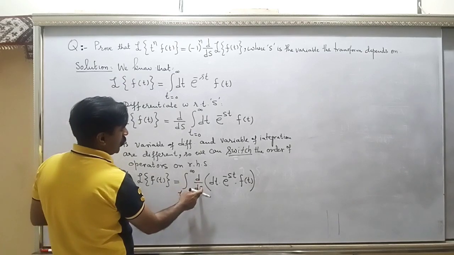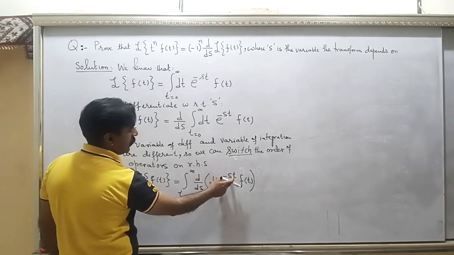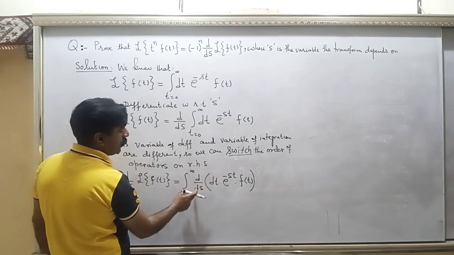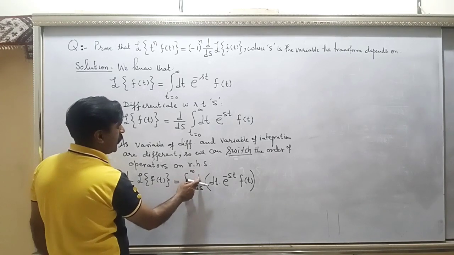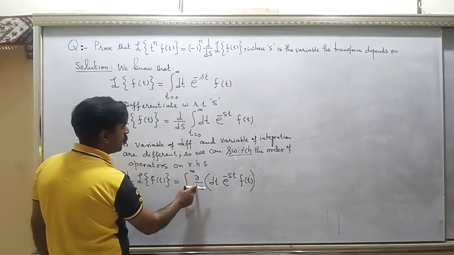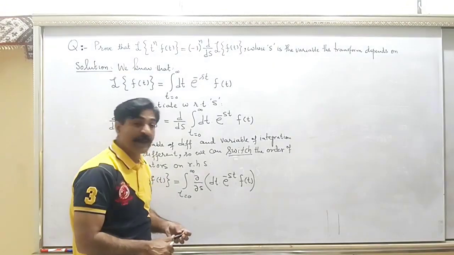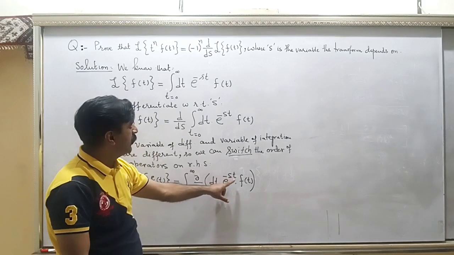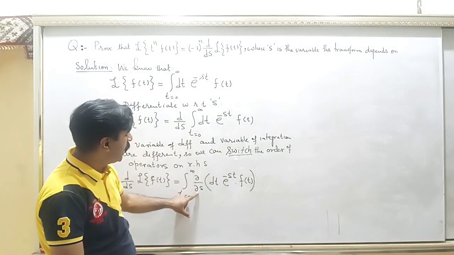Now you have to differentiate with respect to s, and there is no differentiation with respect to t. So you can make this d by ds partial over partial s, because you need to differentiate only with respect to s and not with respect to t. There are two variables here. One variable is t and the other variable is s, but you are differentiating with respect to s only.